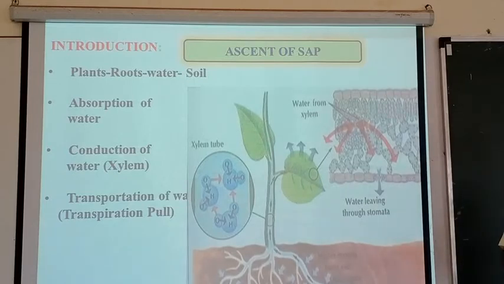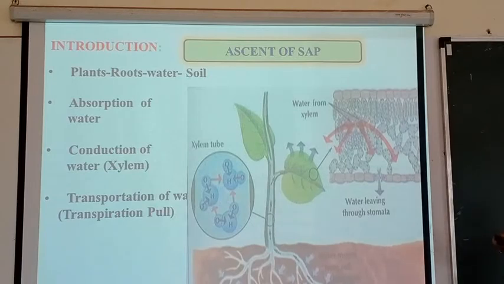Once the water is conducted in the stem, it is essential to transport that water from the stem to the aerial tip of the plant, the aerial leaves. The apex of the leaves creates the transpiration pull.